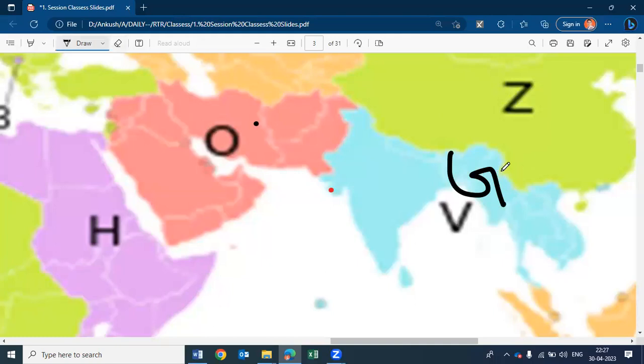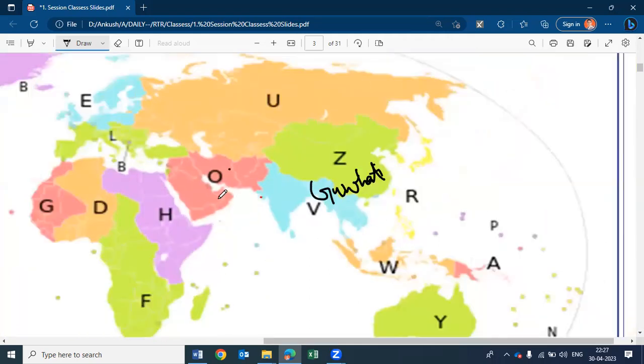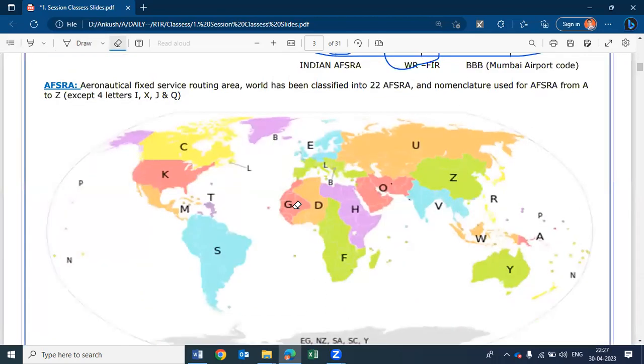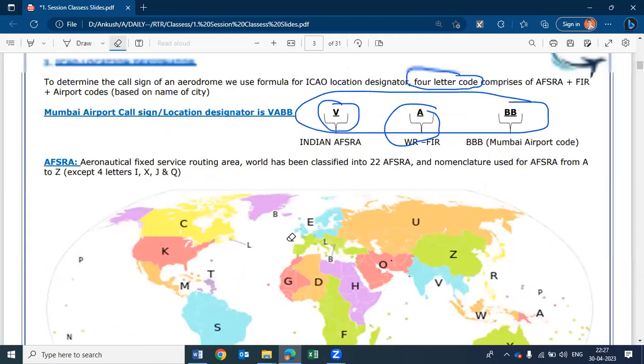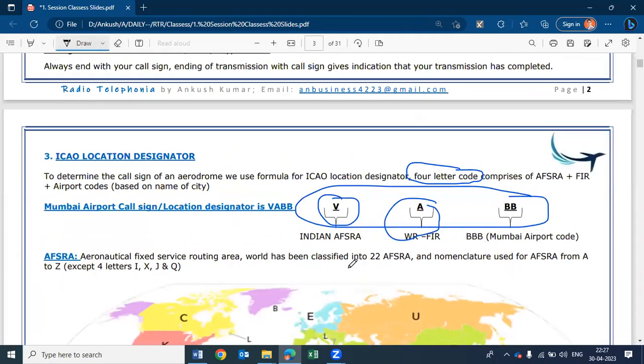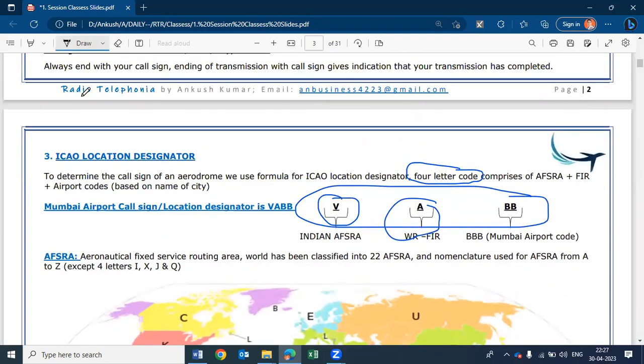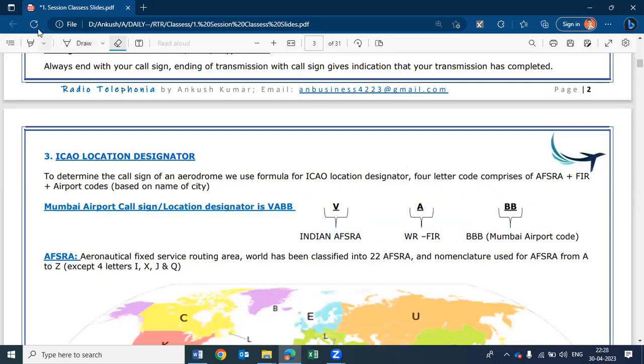Guwahati. Okay. And am I right? This is a city of Assam only. Yes, sir. So they had divided into four FIRs mainly, but they had set 5 FIRs in India. We'll catch that later. Then there comes the airport code.